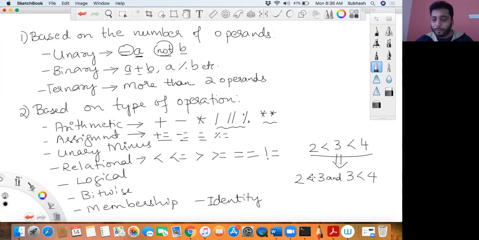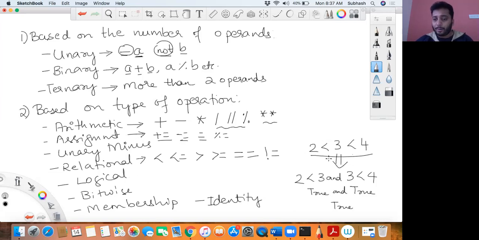This is called less than, this is less than or equal to, this is greater than or equal to, and not equal to. I'll tell you the significance between equal to and not equal to later. For now, 2 less than 3 is true because 2 is less than 3, so that results in a Boolean constant true. Is 3 less than 4? Yes, it is also true. True and true results in true, and I'll explain how in the logical operators. For now, don't worry.